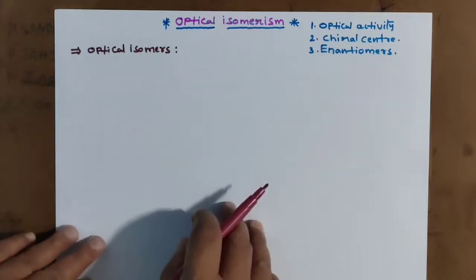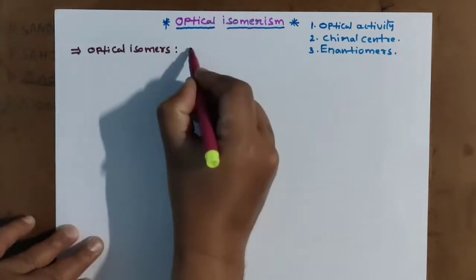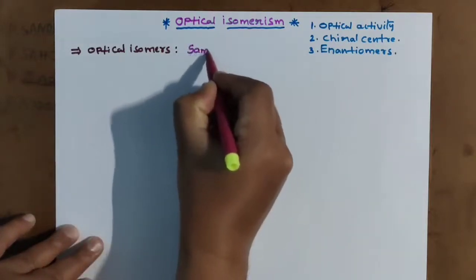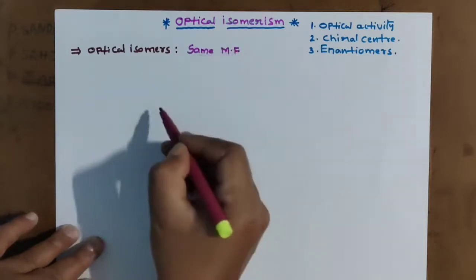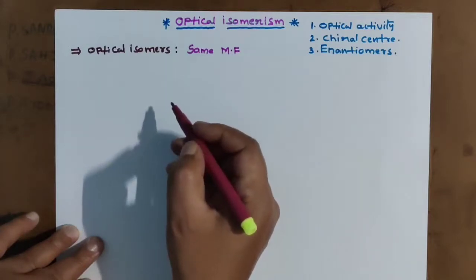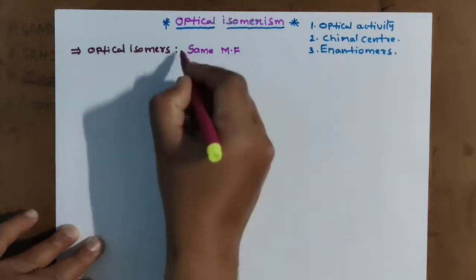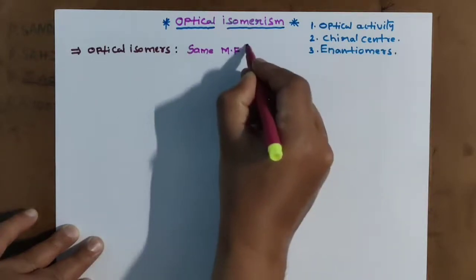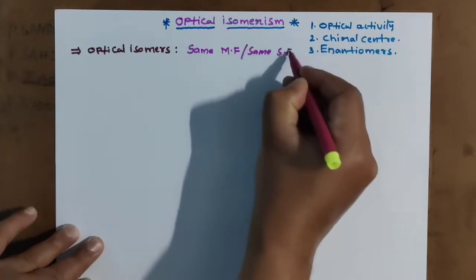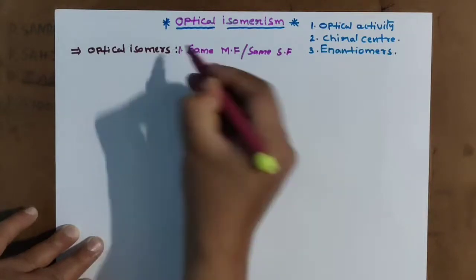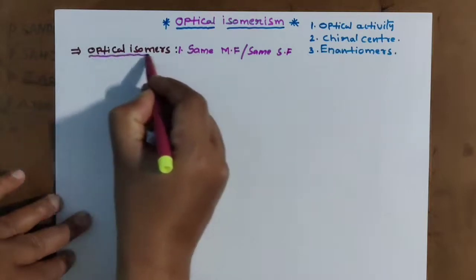And here optical isomers means having the same molecular formula and the same structural formula. Clear? Same molecular formula, same structural formula.